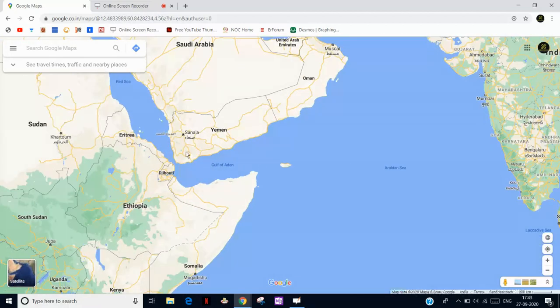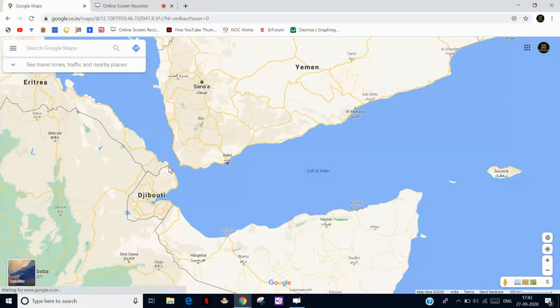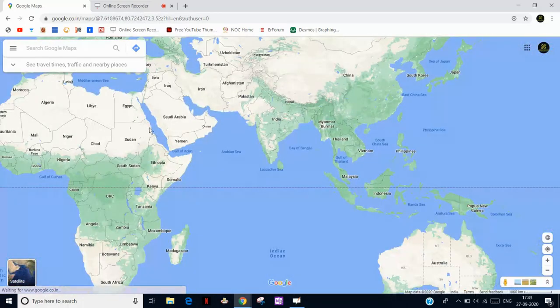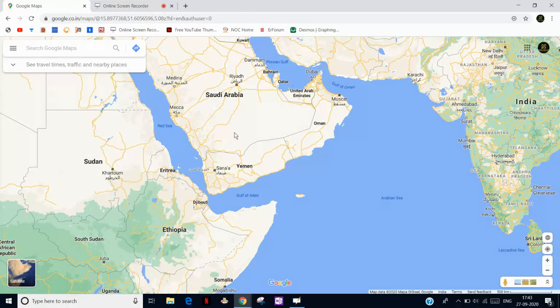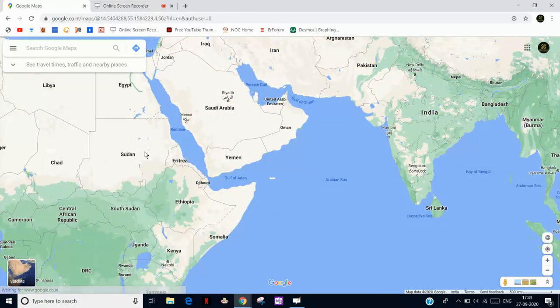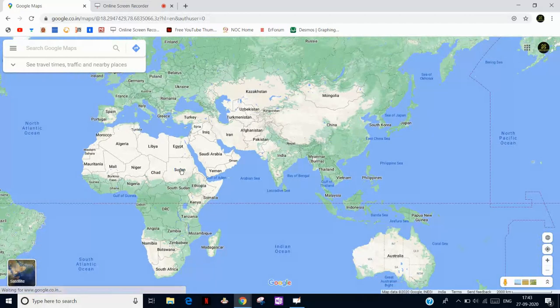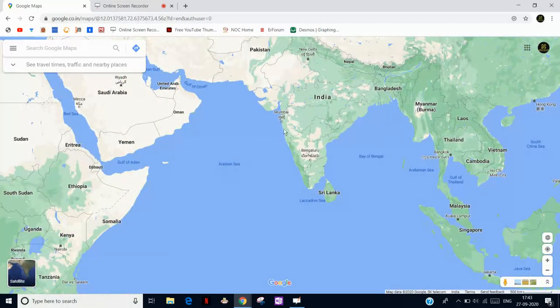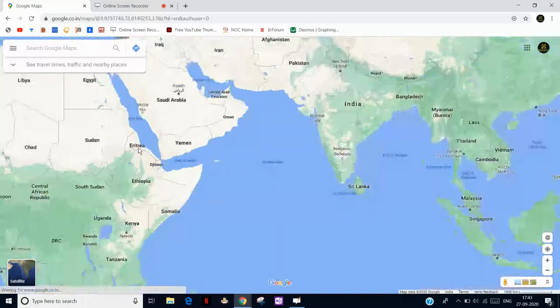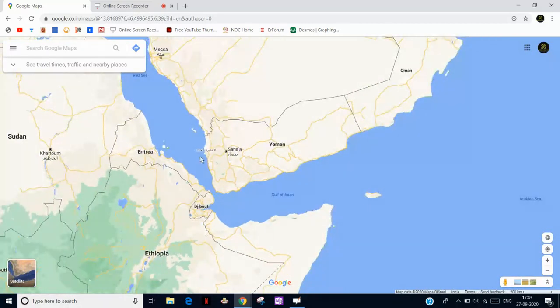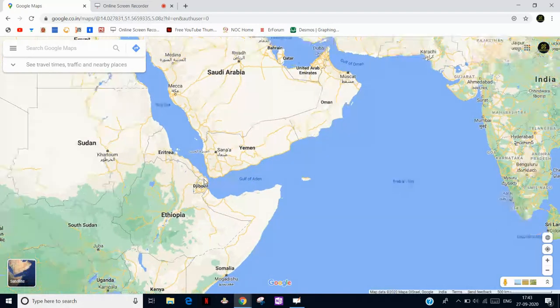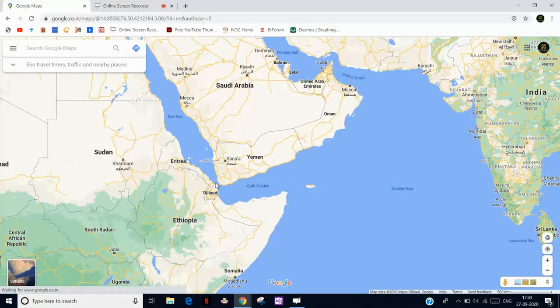If this narrow strip is blocked by landmass, then if you want to come from Sudan to India by waterways, you first have to go around the whole of Africa, then the Horn of Africa, then through Madagascar and the Indian Ocean, then you will reach the Arabian Sea, and then you will come to India. But this small narrow strip separates the Red Sea and Gulf of Aden and provides a passage so that we can easily trade or travel.